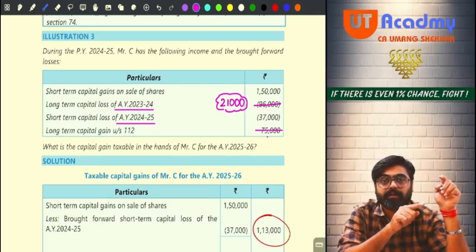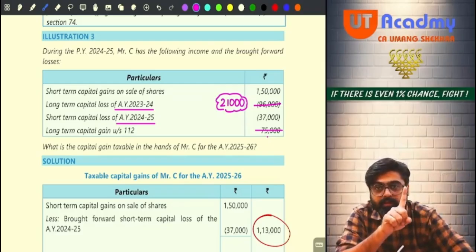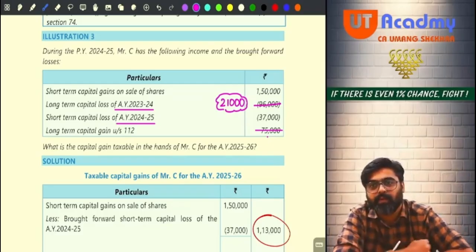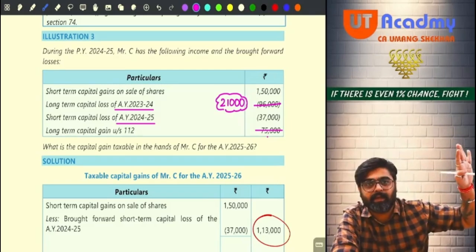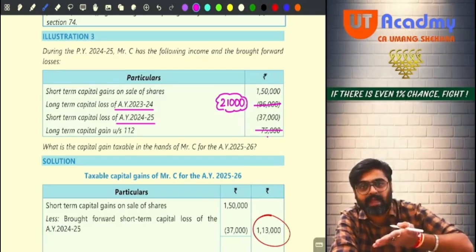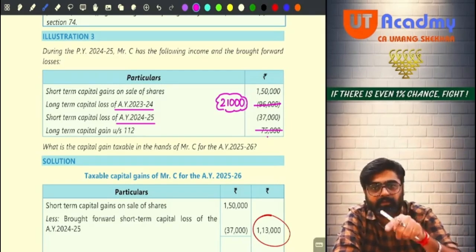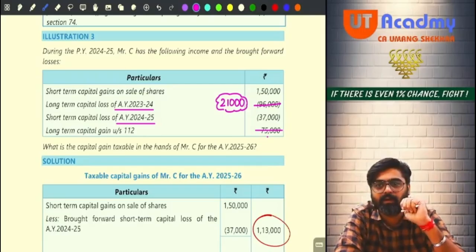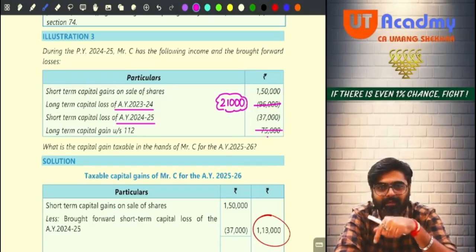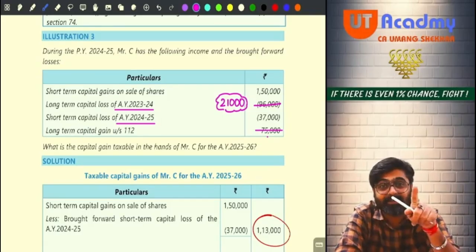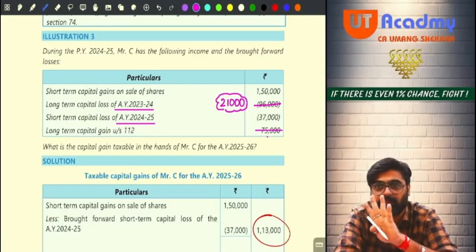Carried forward for the first time in previous year 23-24. Loss of 22-23 will be carried forward for the first time in which year? 23-24, no. Then second time 24-25. This is the second year in which the loss is coming.